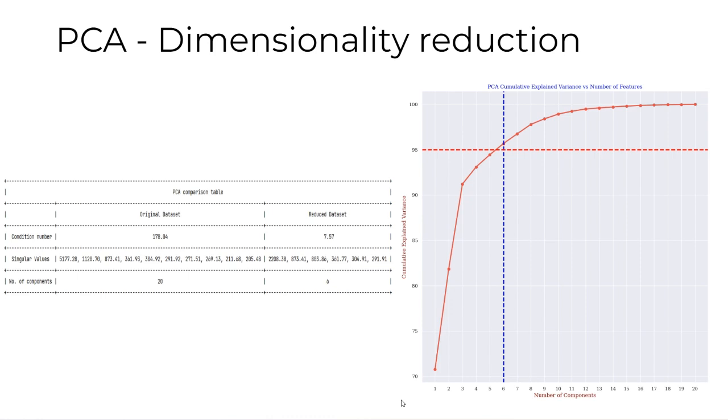Moving on to the singular values, which indicate the spread of variance across the components. The original dataset required 20 components to explain 95% of the variance, while the reduced dataset achieved the same explanation with just 6 components. So this reduction from 20 to 6 components signifies that we have effectively captured the important features in our dataset.